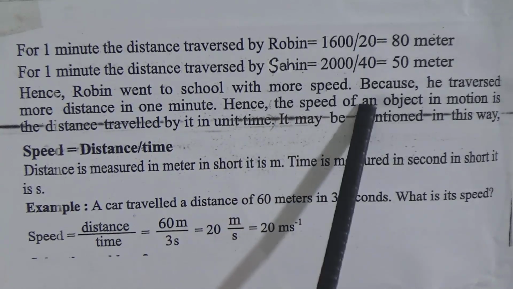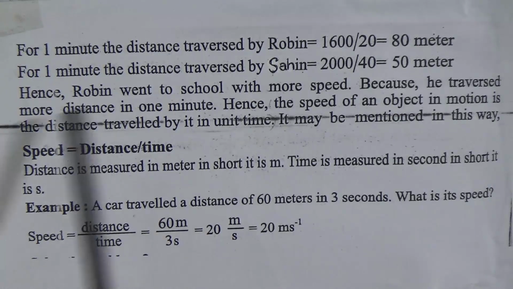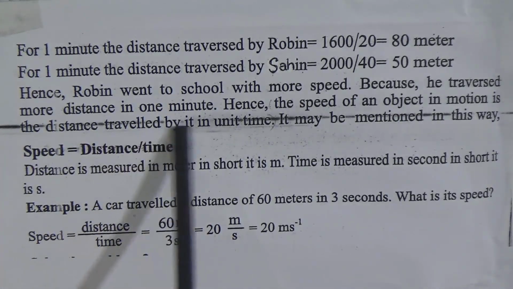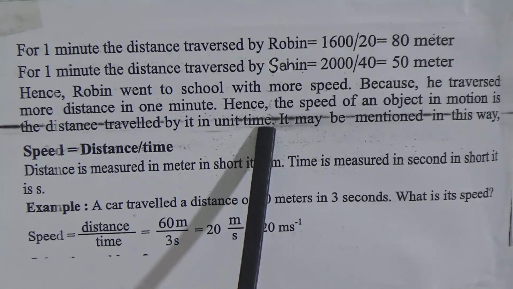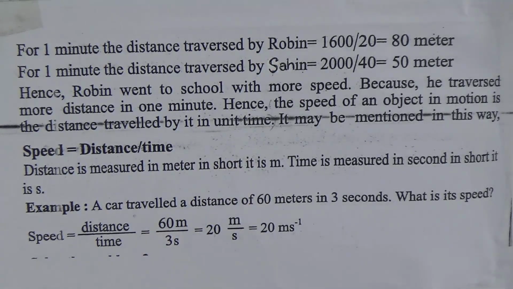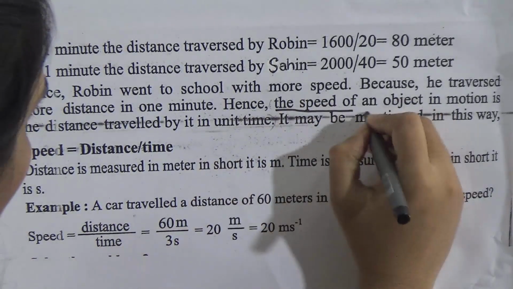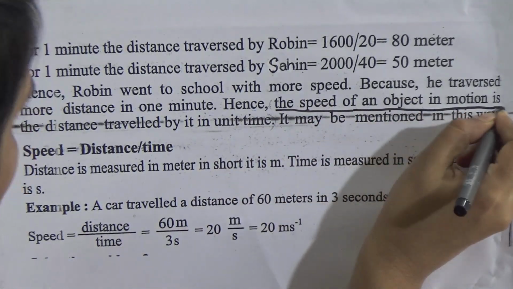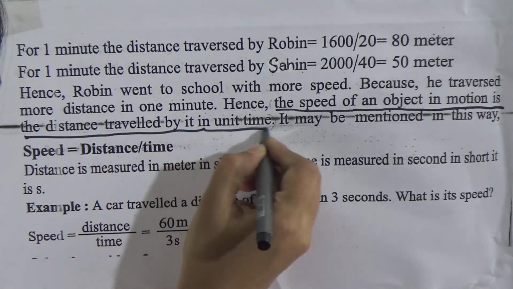Hence the speed of an object in motion is the distance travelled by it in unit time. That means, what is the definition of speed? The speed of an object in motion is the distance travelled by it in unit time.